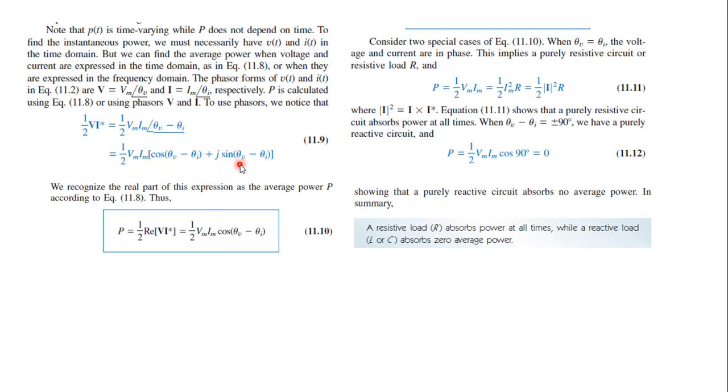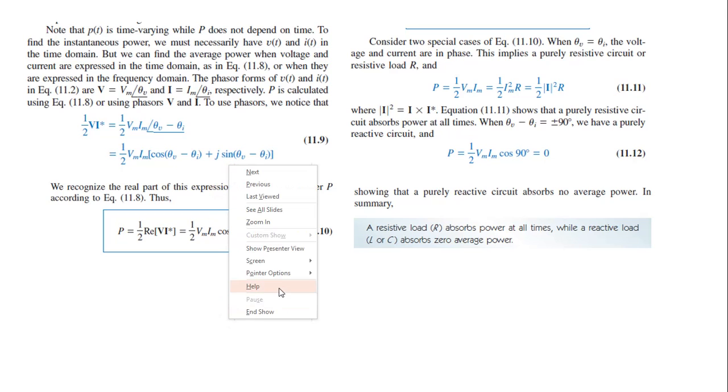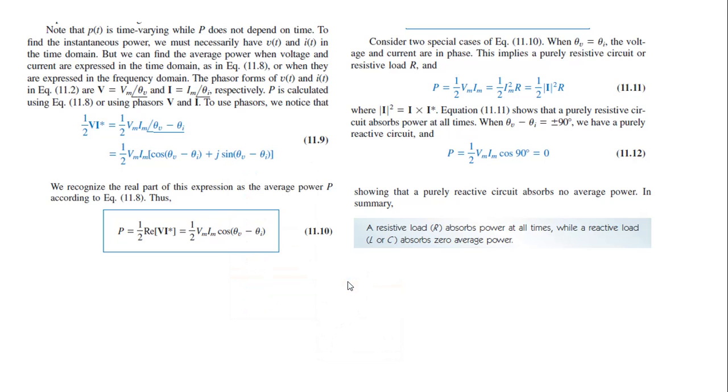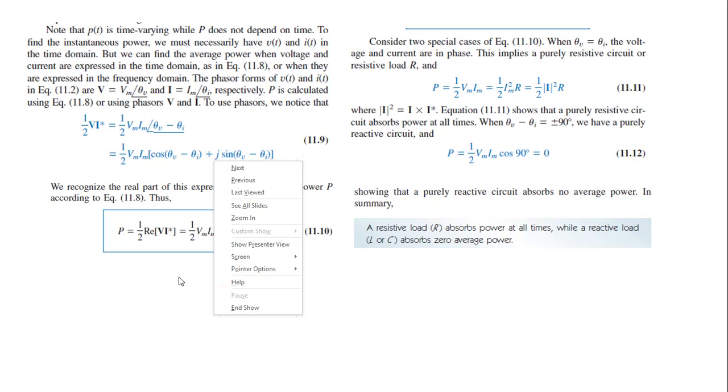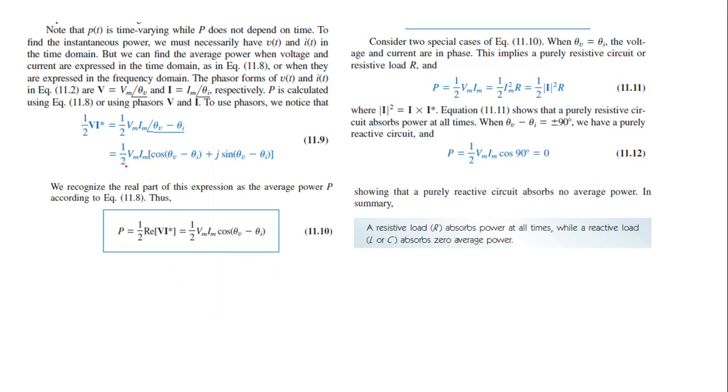So this can be represented as half Vm Im, and this can be written as cos of theta V minus theta I plus j sin of theta V minus theta I. So here half Vm Im cos is the real part, right?